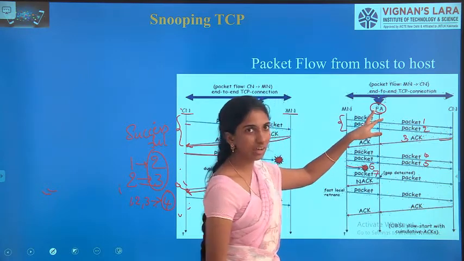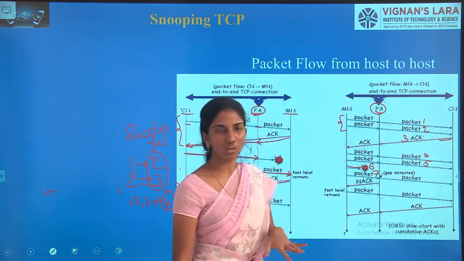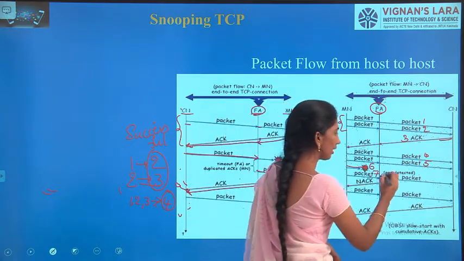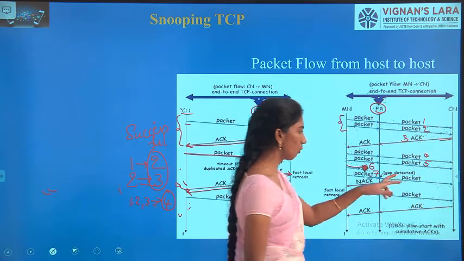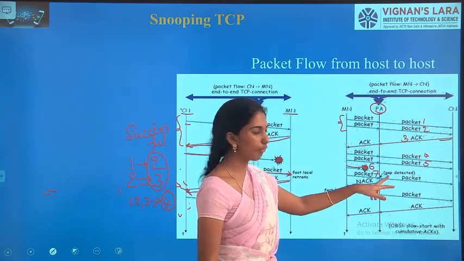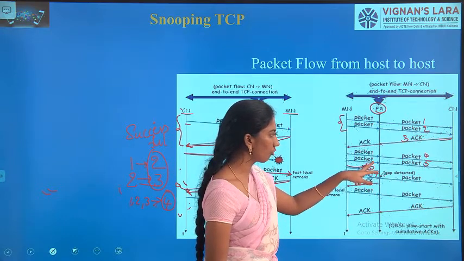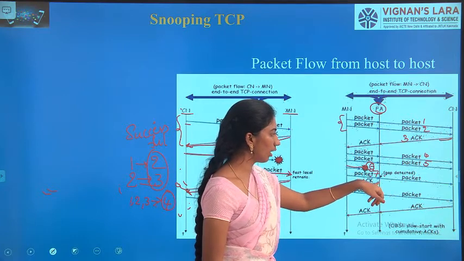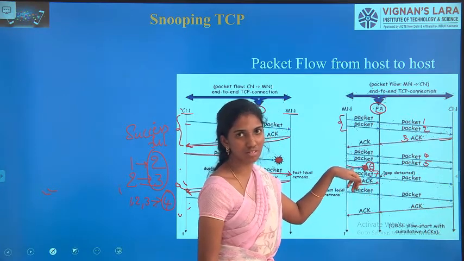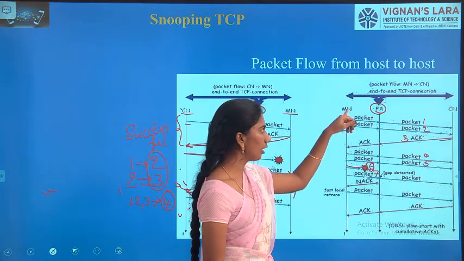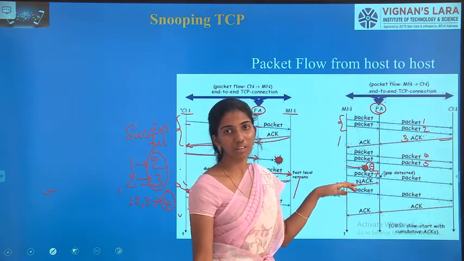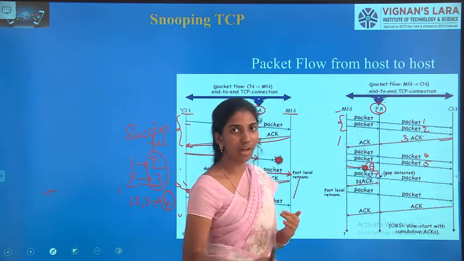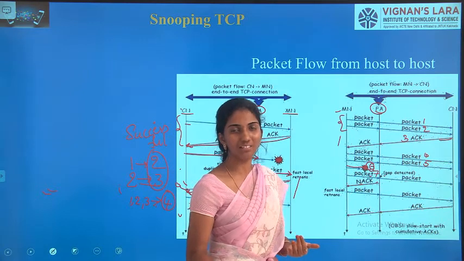Now what does this foreign agent say? Till now I did not get packet 6, and it has already transmitted 7. That means there is a gap in the network. By seeing this gap, it identifies that some packet has been lost in the network without reaching me. So it is going to send a negative acknowledgement with packet number 6. What does this indicate? The recovery will be done in a much faster way. Now the MN can identify that this packet has been lost in the network, and it needs to retransmit that packet as early as possible.